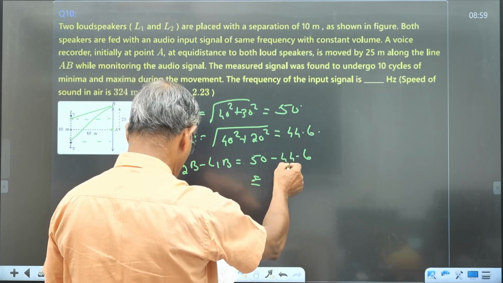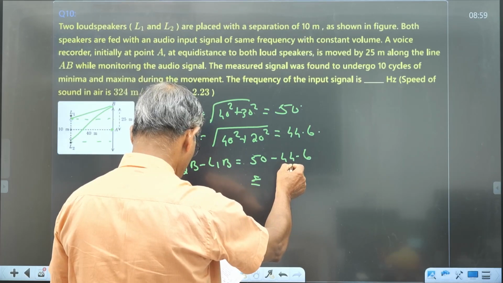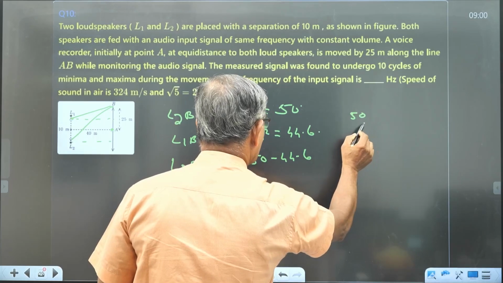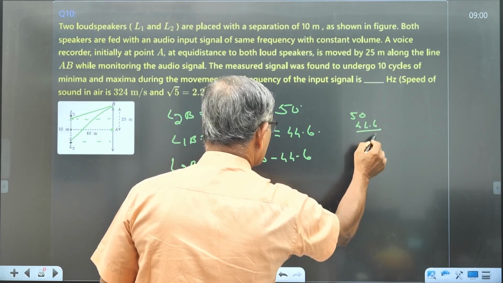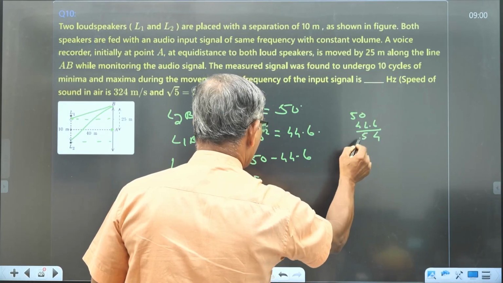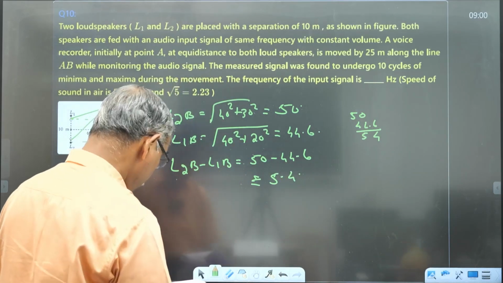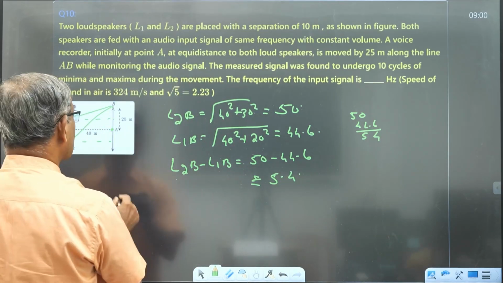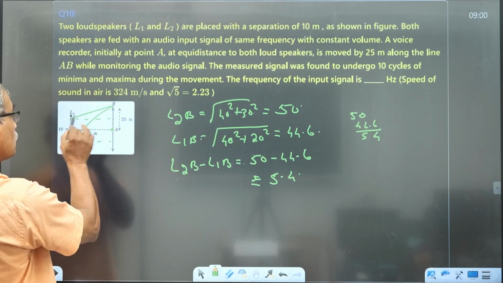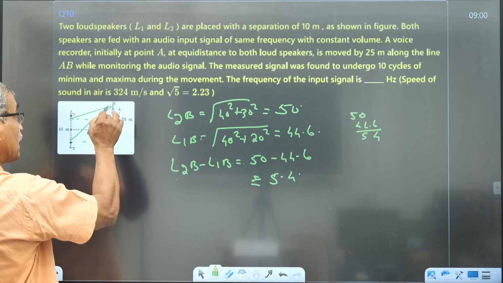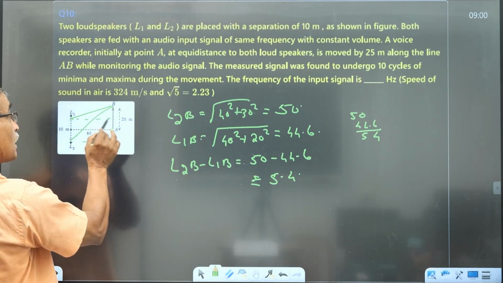50 minus 44.6 is equal to 5.4. It is given that the path difference from here to here is equal to 5.4, and this is the 10th maxima. 10 bands are included here.